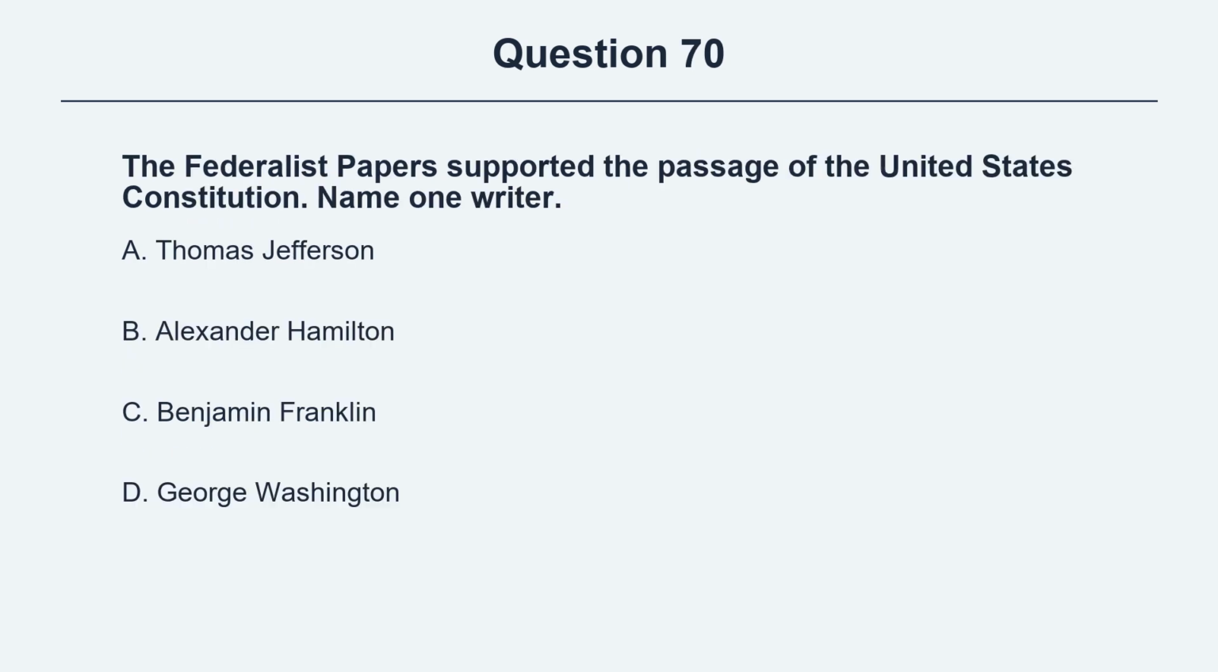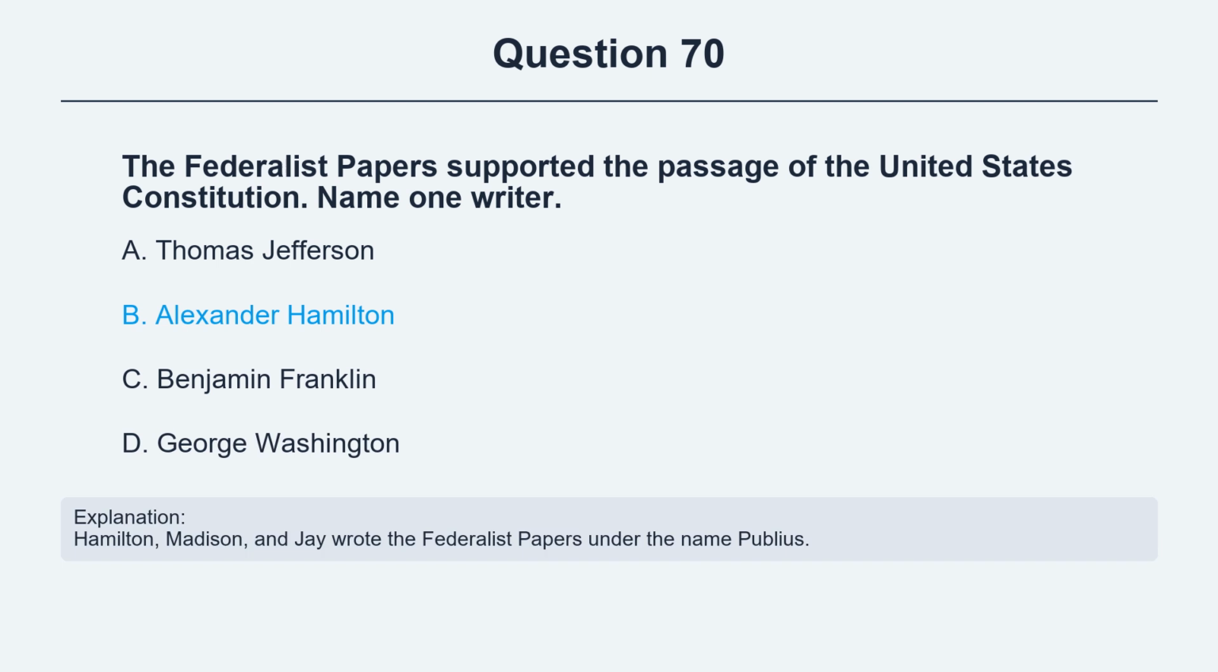Question 70. The Federalist Papers supported the passage of the United States Constitution. Name one writer. Option A, Thomas Jefferson. Option B, Alexander Hamilton. Option C, Benjamin Franklin. Option D, George Washington. The correct answer is option B, Alexander Hamilton. Explanation. Hamilton, Madison, and Jay wrote the Federalist Papers under the name Publius.